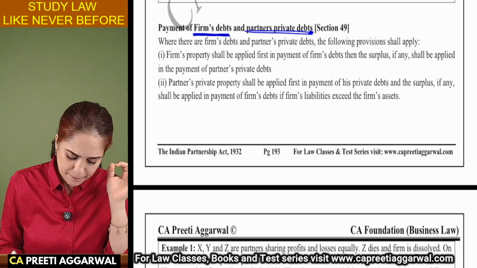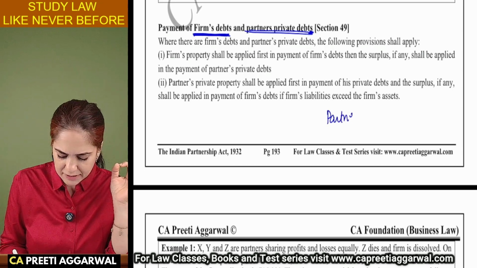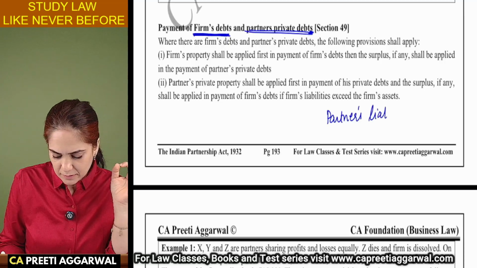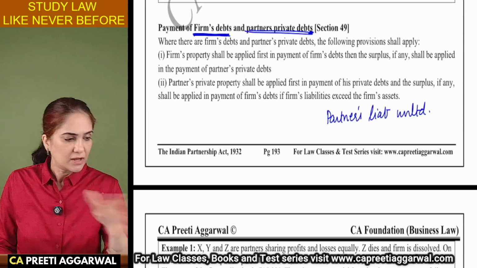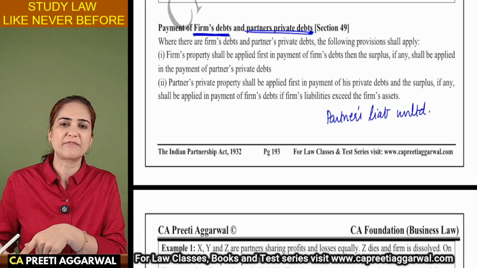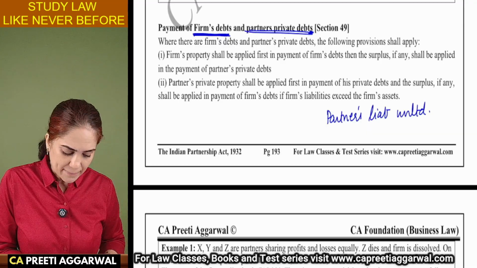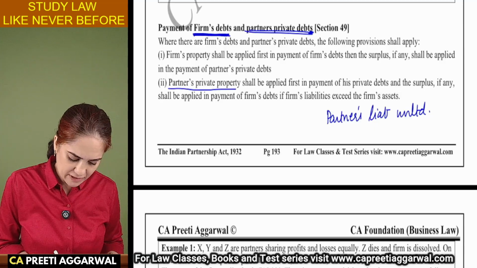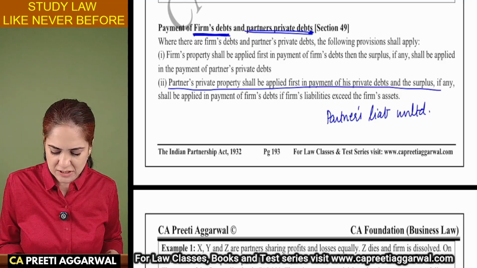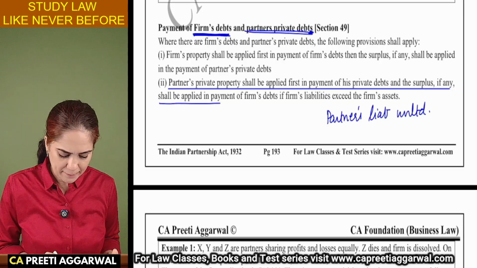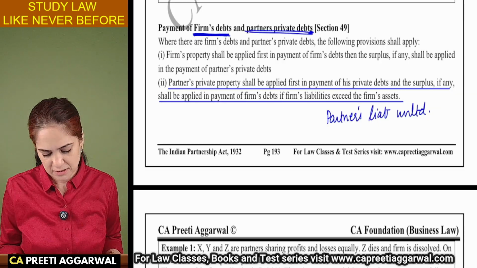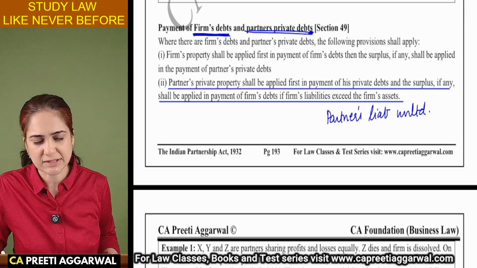Never assume that partner's liability is unlimited. Partner's liability is unlimited. It means that he will leave his personal debts and first give everything to the firm. No. Partner's private property will be first used to pay off his private debts. Then whatever is the surplus, it will be applied for the payment of the firm's liability if they exceed the assets.